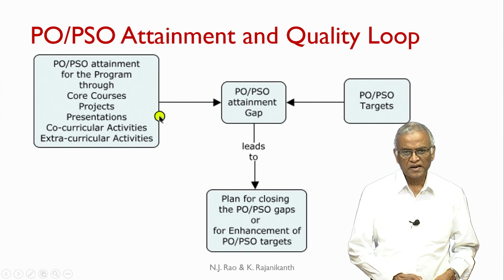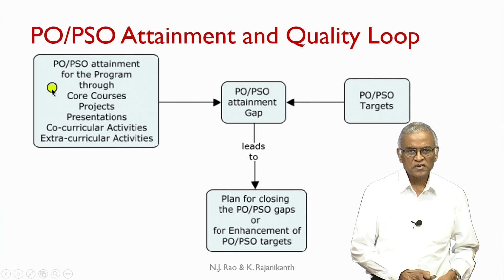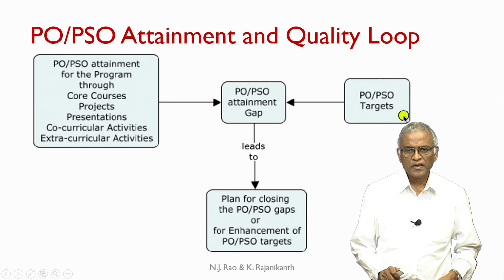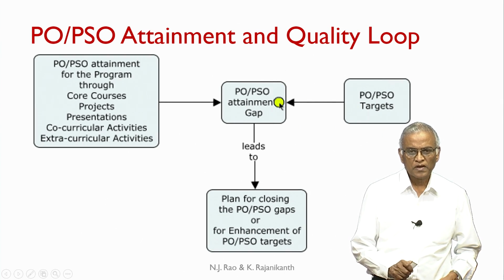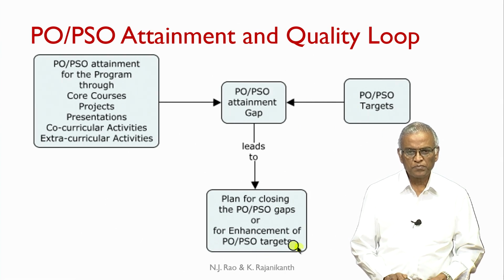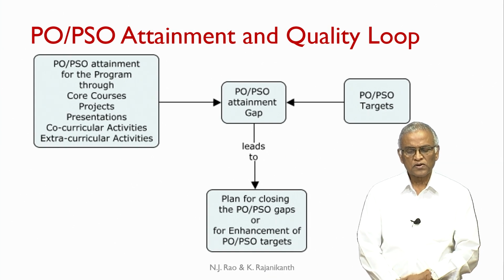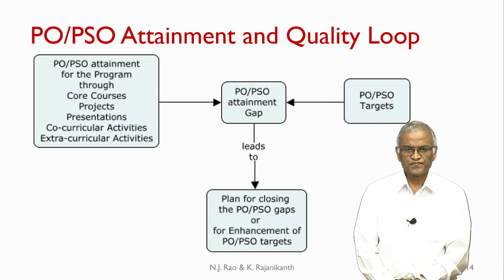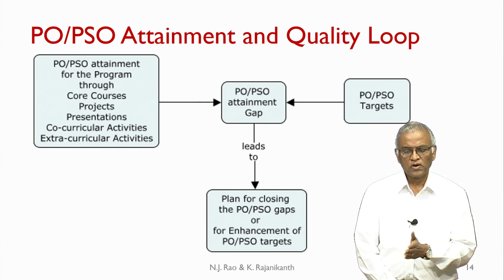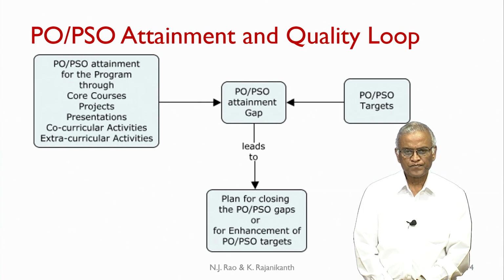So, they will decide to what extent POs and PSOs are attained, whereas you select your target for each PO and PSO, and then the gap between the two should lead to a plan for closing the PO PSO gaps or enhancement of the PO PSO targets if you have set them lower. Okay. So, a similar diagram as that for CO will also hold good for this.